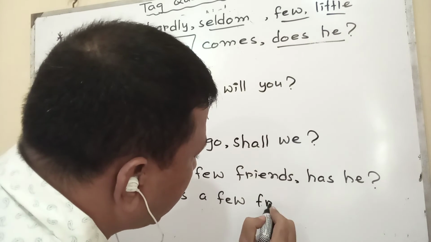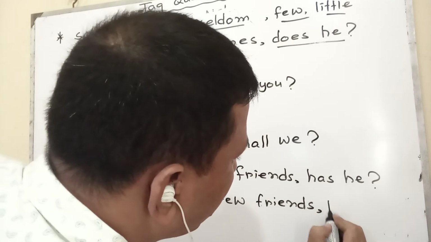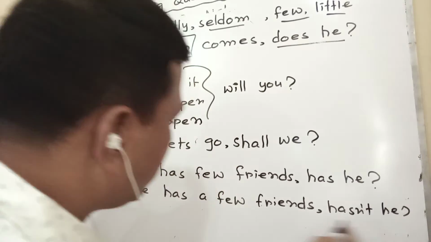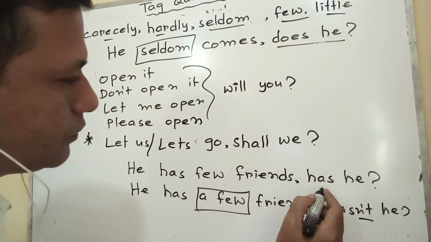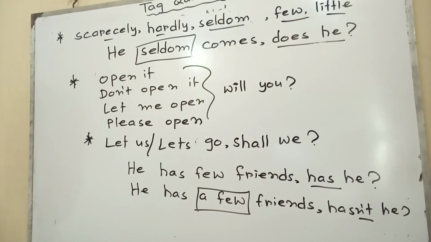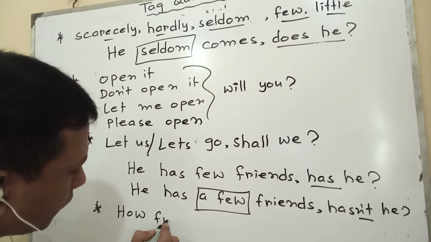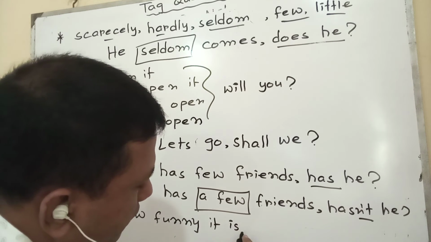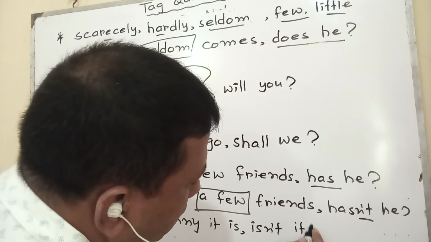He has few friends, that means hasn't he, in this way. With a few, not is necessary. With only few or little, not is not necessary. In this way think. And if I like to say an exclamatory sentence, how funny it is, that means tag will be isn't it, in this way.